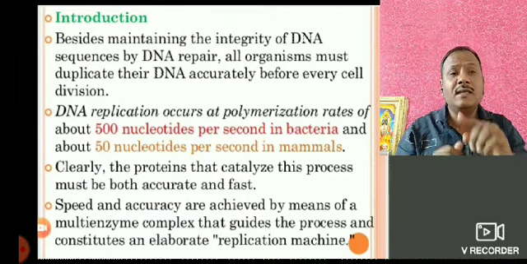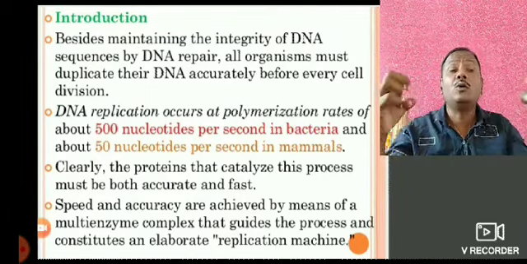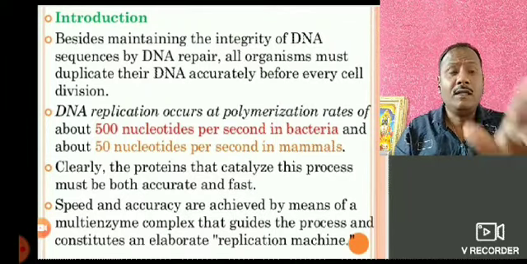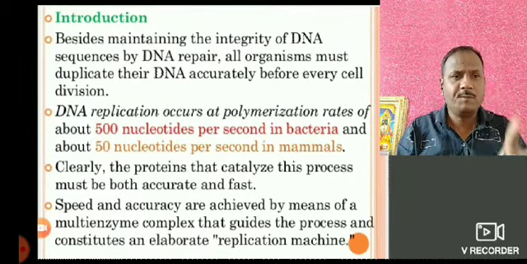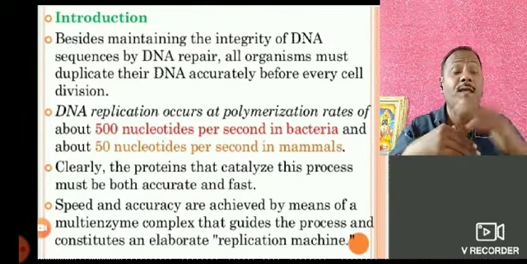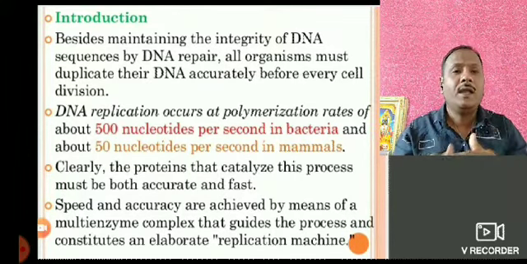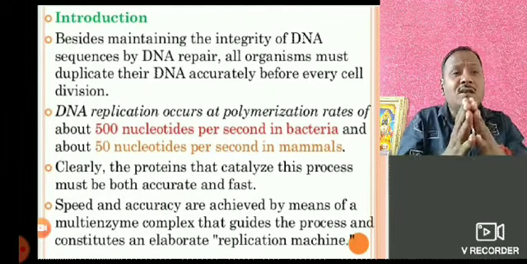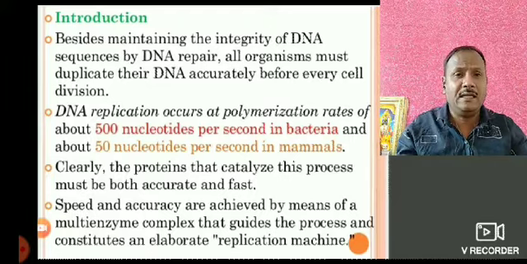Polynucleotide means there is a chain of nucleotides. One nucleotide is made up of what? Deoxyribose sugar, a phosphate group, and one nitrogen base. And like that, there is the pairing of nucleotides. It means that there is the synthesis of DNA.